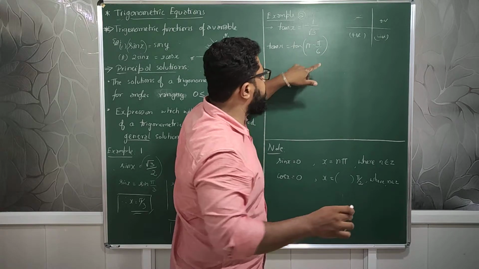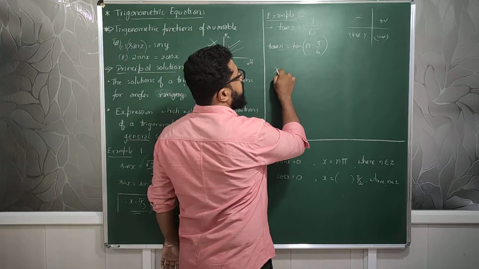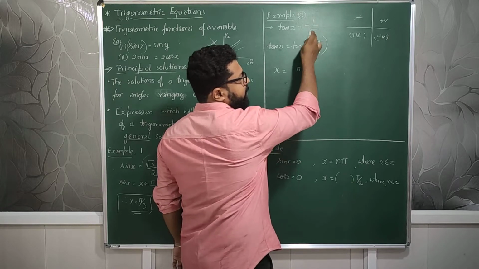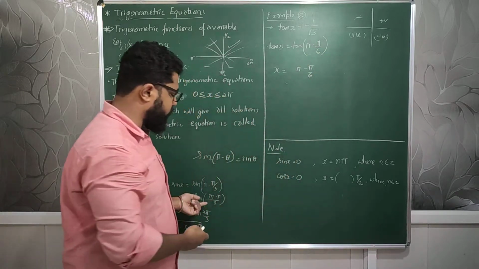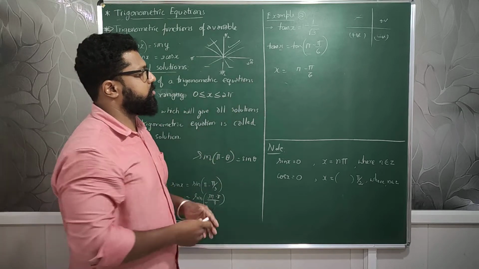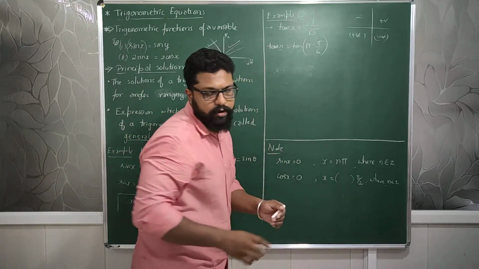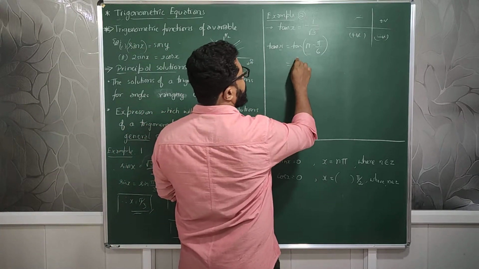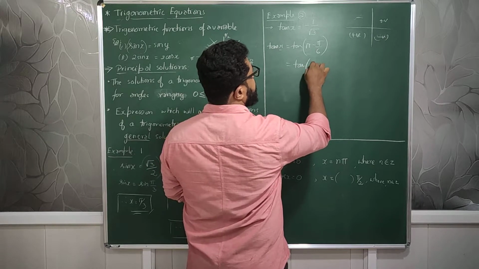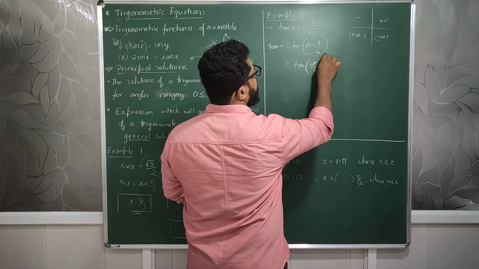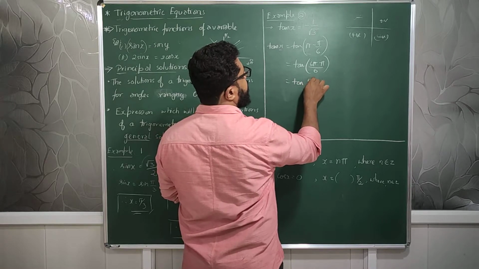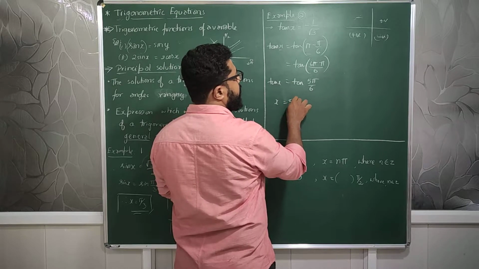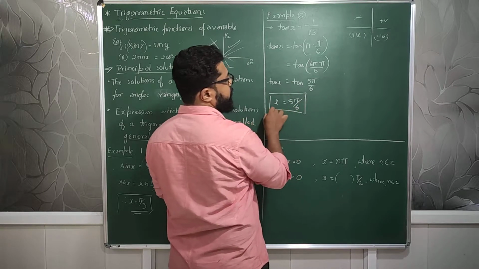Agree or not? Now what is the x value? x is equal to pi minus pi by 6. Actually, I can take the LCM here only and then equate that. You can do it like that also. Anyhow, I will do it that way, but it will not confuse you. So here it will be tan of 6 is the LCM, 6 pi minus pi, tan of 5 pi by 6 is equal to tan x. So x is equal to 5 pi by 6 is one solution.